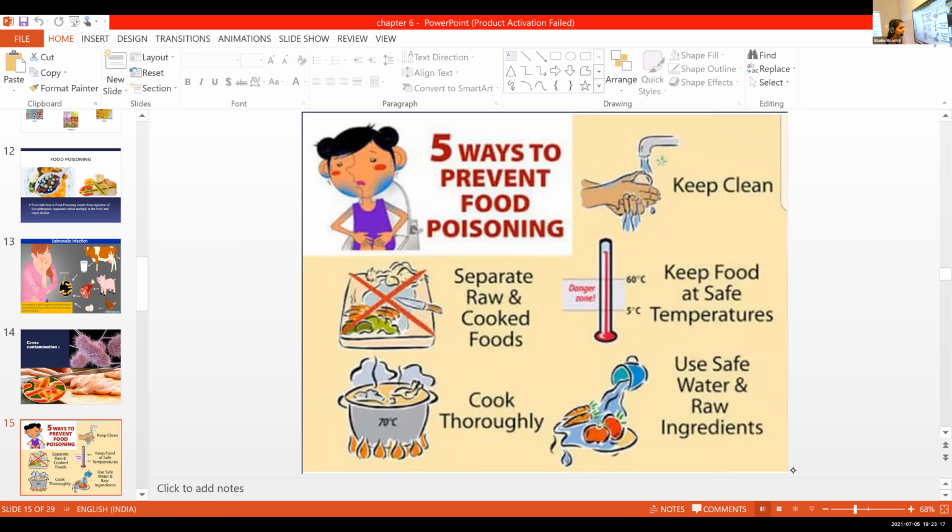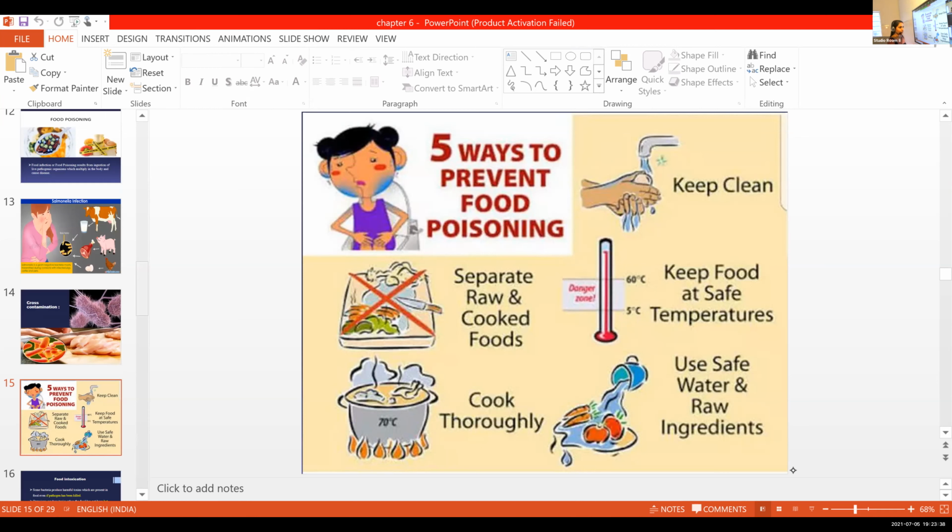A common topic, right? Proper cleaning, proper sanitization, usage of safe water, usage of good quality ingredients, proper storage, and a good temperature and all. We can easily prevent food poisoning. And try to avoid outside food. That is a better thing.